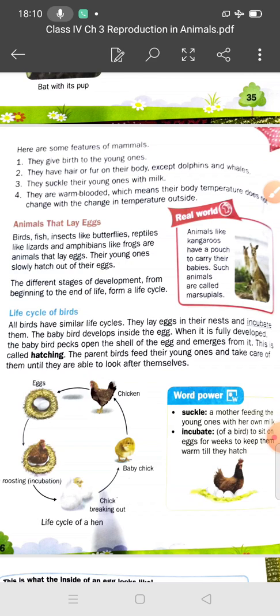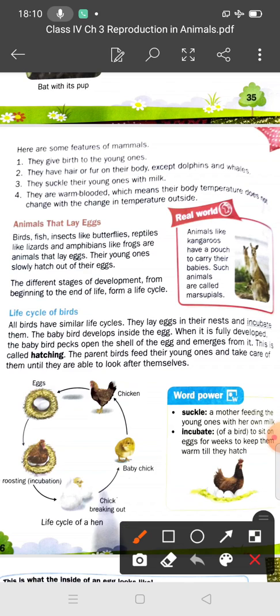They have a constant temperature. If the outside temperature is low, they do not change their body temperature. So they are warm-blooded. What is the meaning of warm-blooded? It means their body temperature does not change with the change in temperature outside.